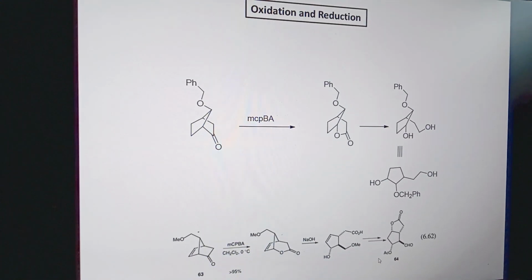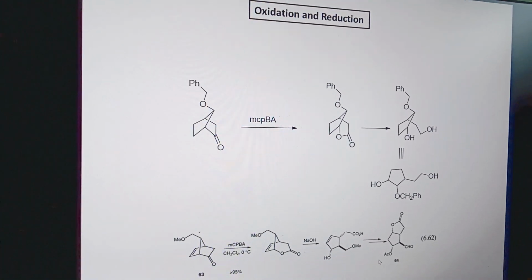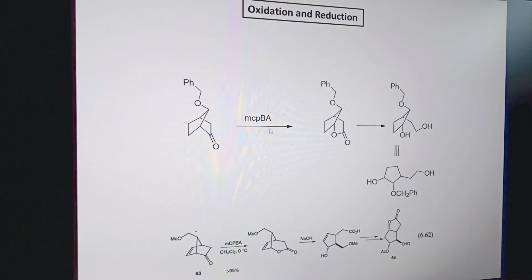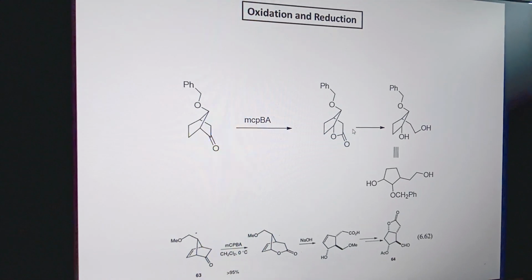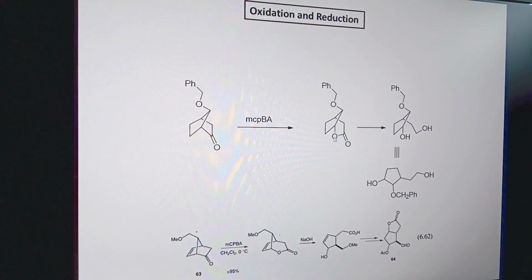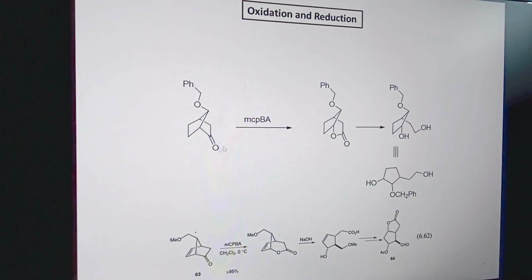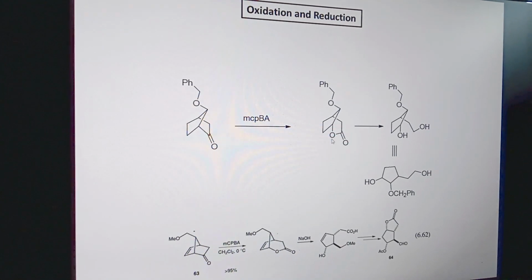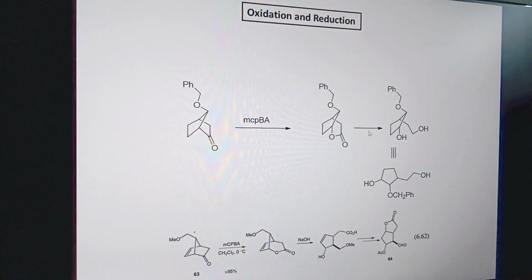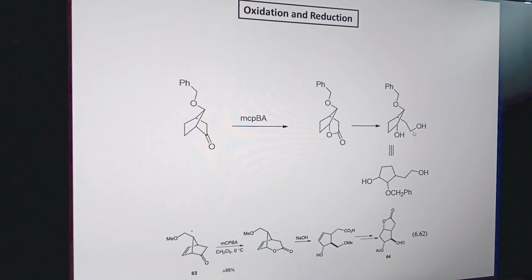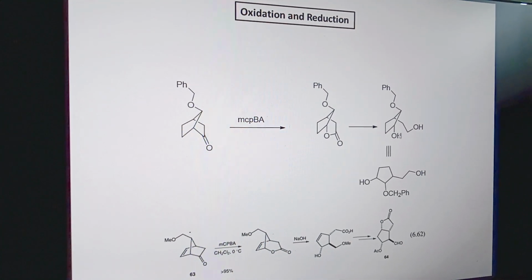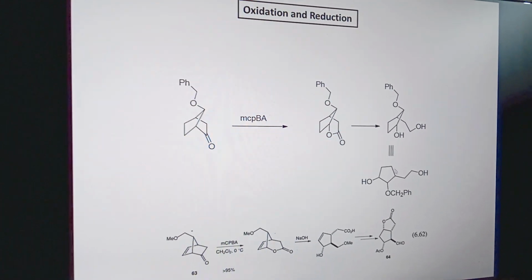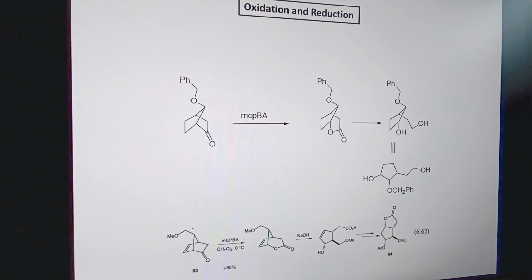Next problem is on oxidation and reduction. Here metachloroperbenzoic acid has been used, and we know that this is the Baeyer-Villiger oxidation. In the Baeyer-Villiger oxidation, the more substituted alkyl group migrates and oxygen is inserted at the bridging carbon atom to give the ester derivative. This ester derivative undergoes lithium aluminum hydride reduction to give the alcohol derivative, and after rearranging the structure we get this type of molecule.